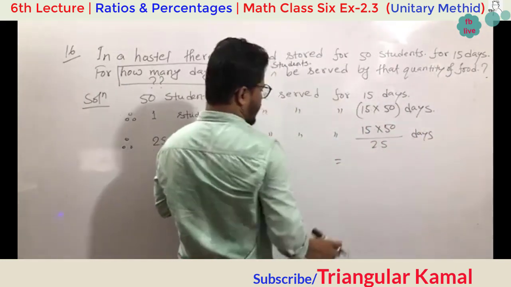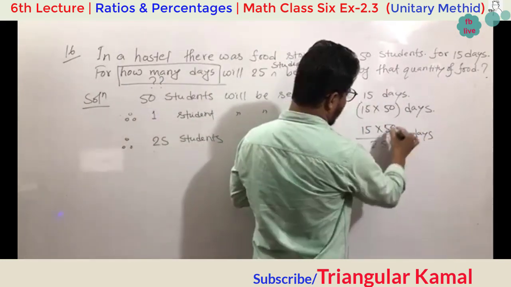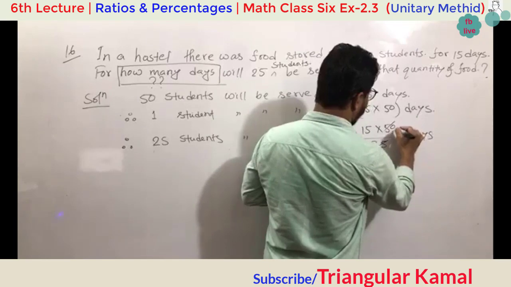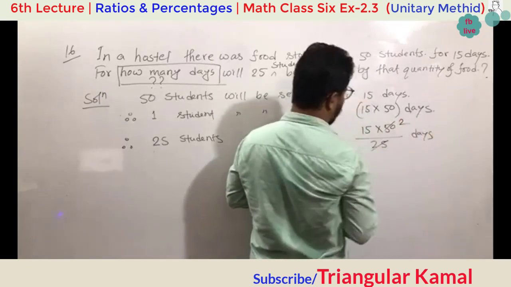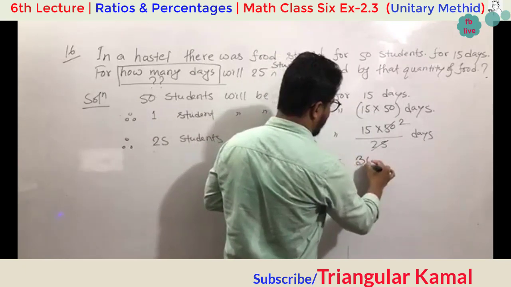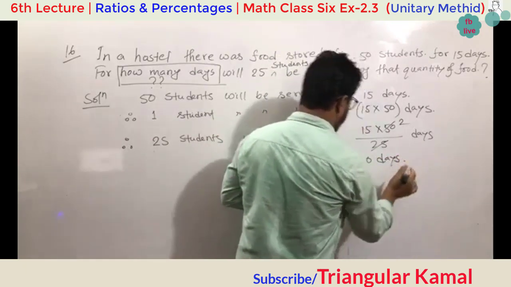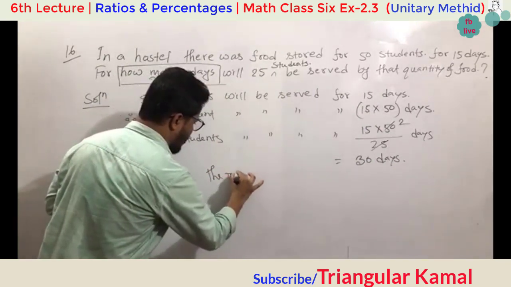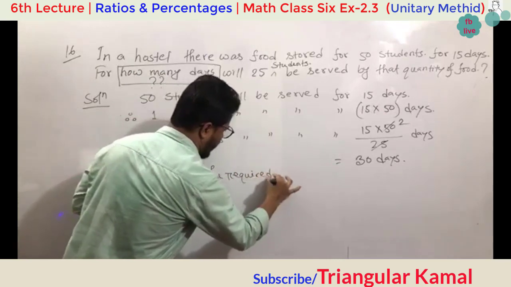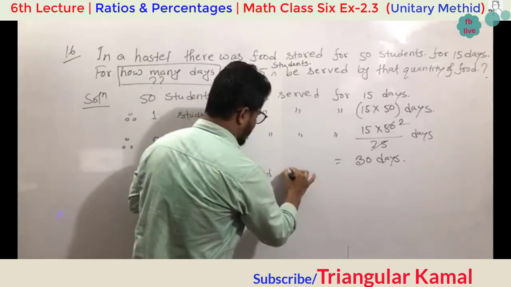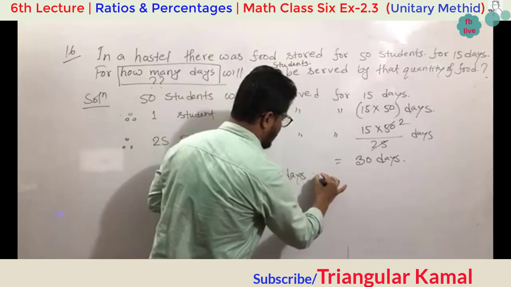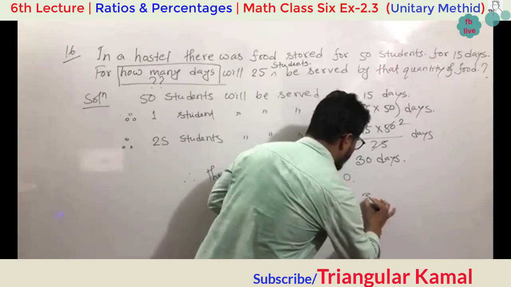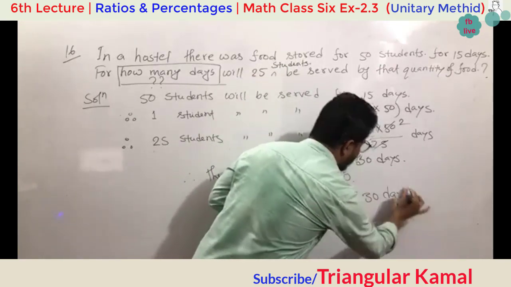So now do the simple calculation here. 25 times 2 will be 50. Now this is 30 days. So the required answer, the required days, is 30. You can write here, answer: 30 days.